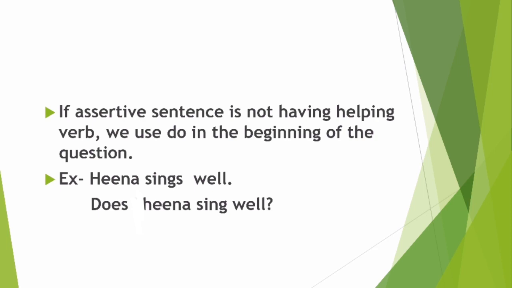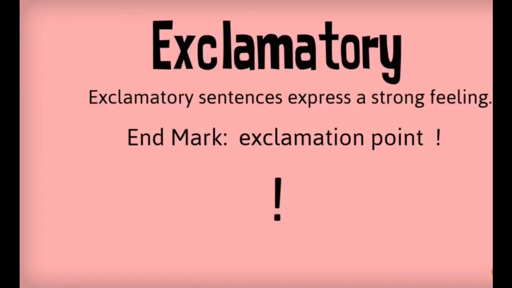And very important, the verb will come in its original form. That means in the first sentence it was sings, in the next it's sing, so the verb will not change its form. Okay, I hope you all have understood interrogative sentences and their formation. Now let's proceed towards exclamatory sentences.